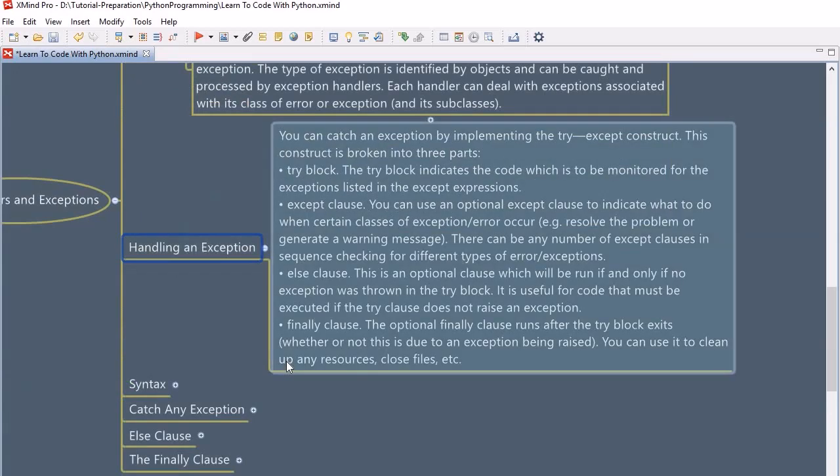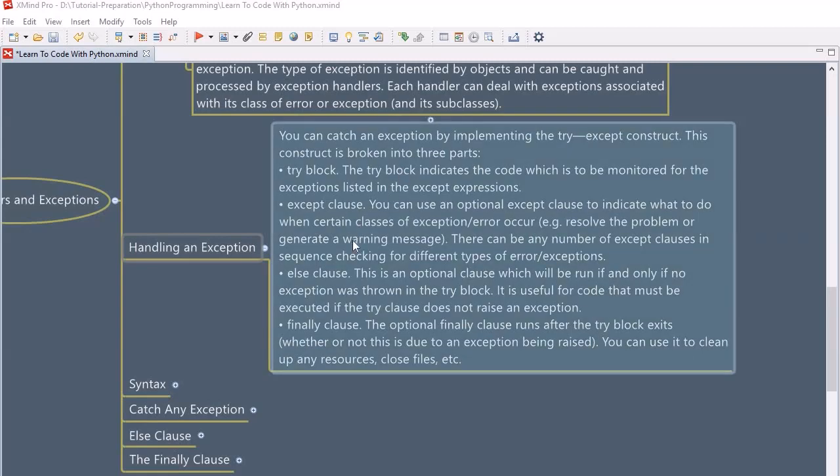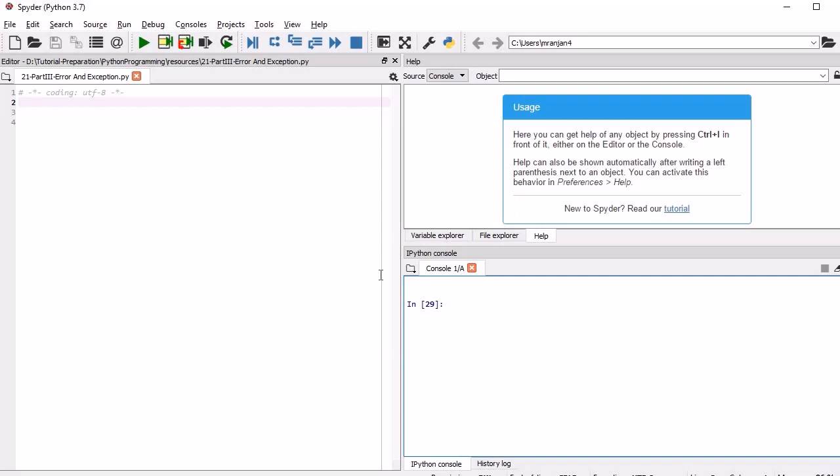What is handling an exception? We will understand this with an example. Instead of reading out all of this, better we write some programs and understand it. So let's jump into the editor where we can write the program for exception handling and learn all these topics. Here we will write some erroneous code and try to generate some error, and then we will understand how it is really helpful.